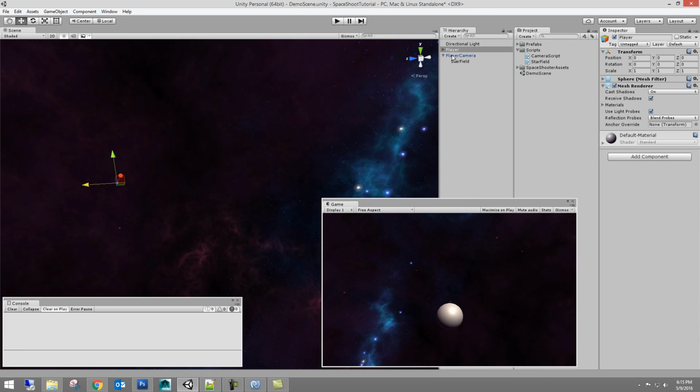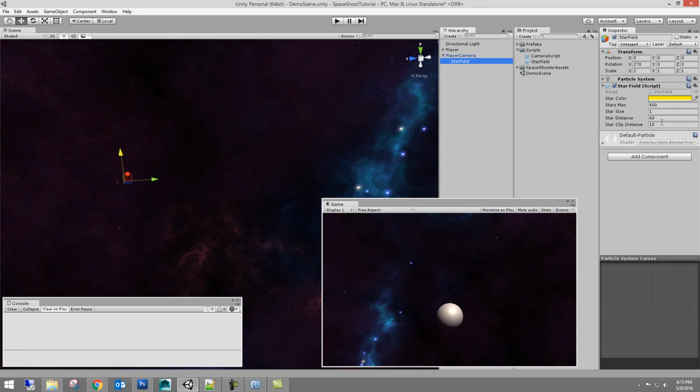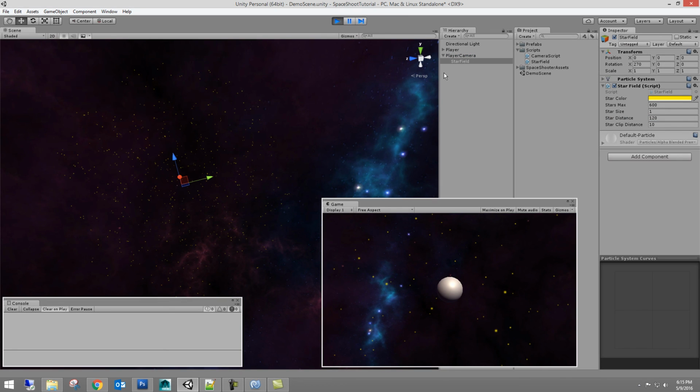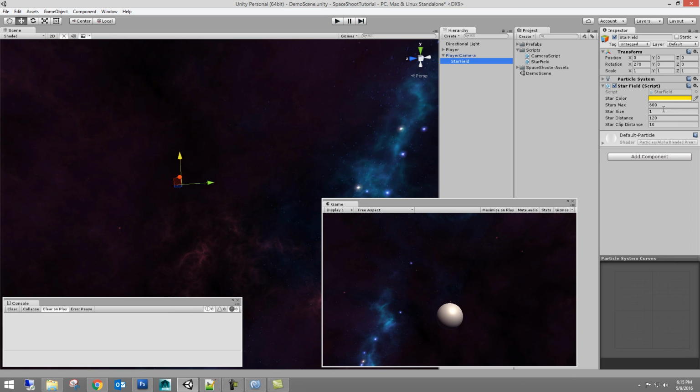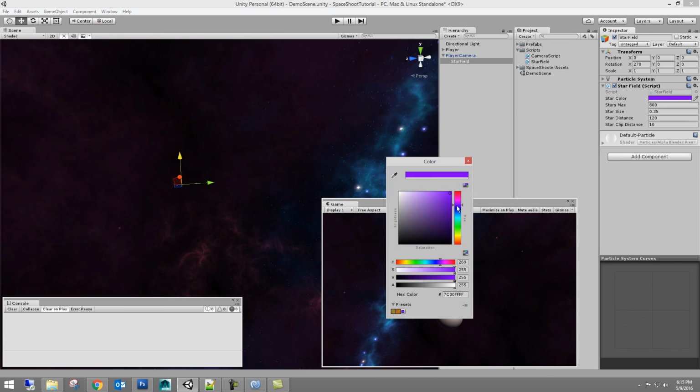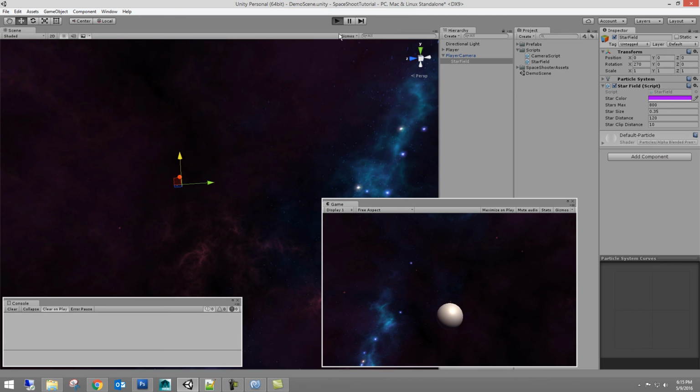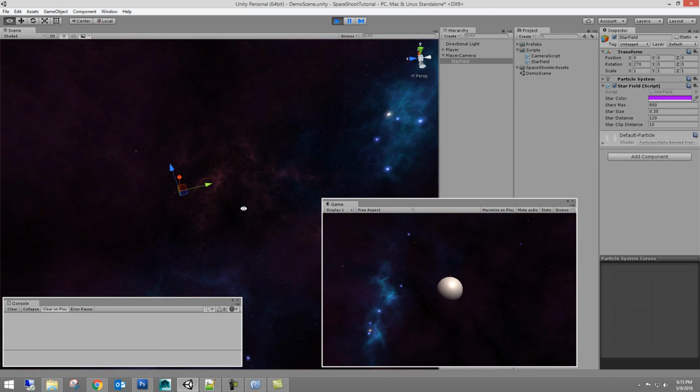So they look like they're clipping in a little bit, and so that's where we can go in and tweak values. So let's have them clip away a little closer, a lower value, and let's double their distance so they're out further. And then we get quite a bit further distance, and then we don't really see them popping in as much, right? Let me see what the density is too of these. I think 600 or 800 is fine. And then I'm going to go back and make them 0.35, and I'm going to try to make them a really neat, cool purplish color. You can go in here and tweak the values.